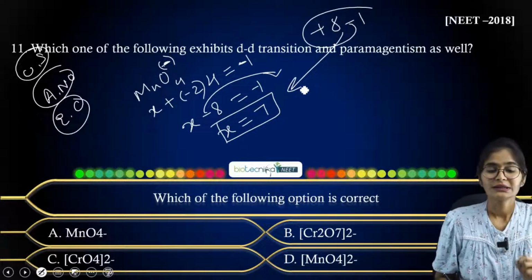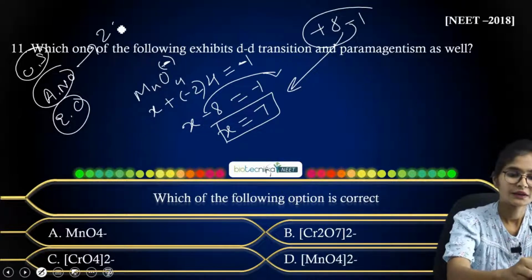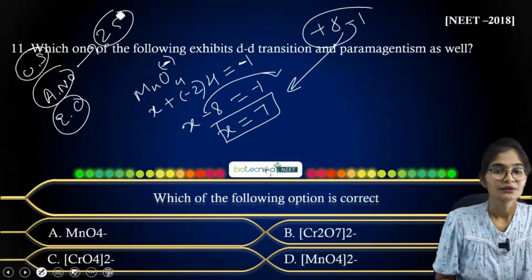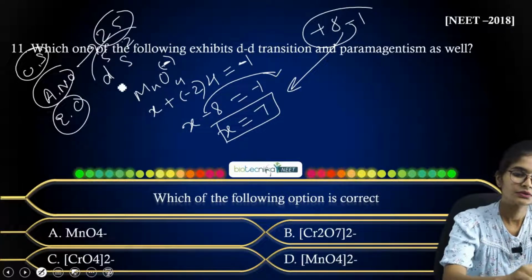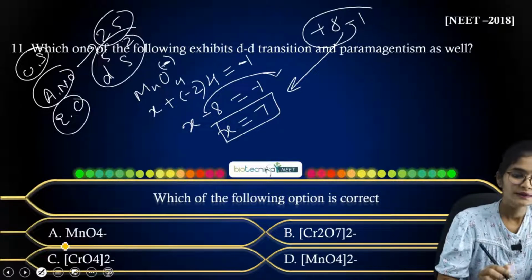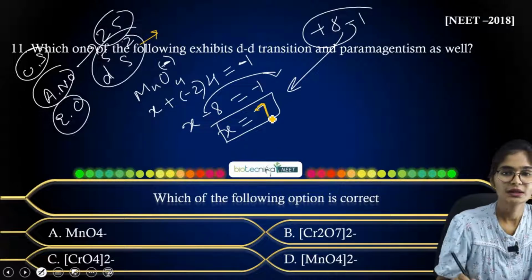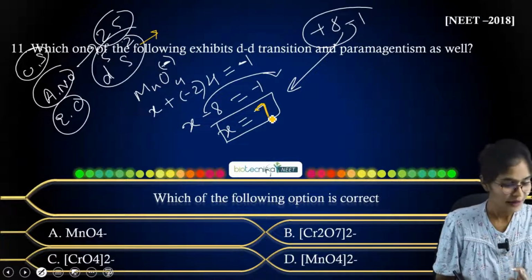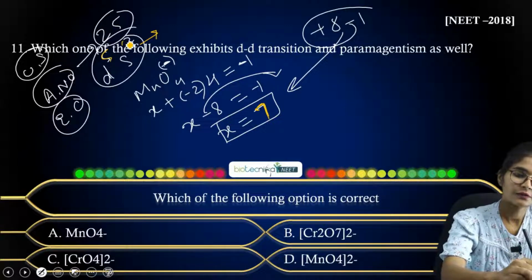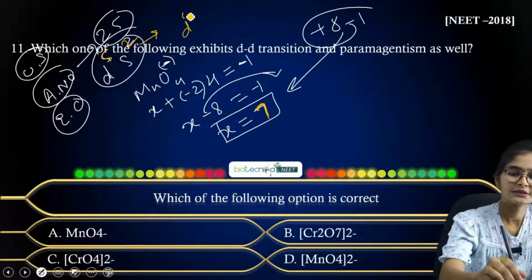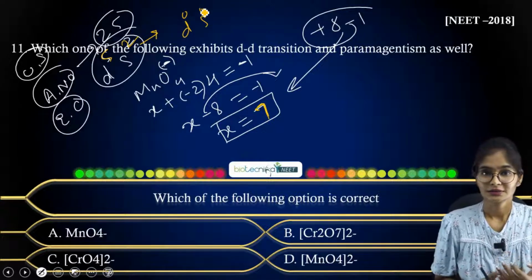Now you have to think about its atomic number. What is its atomic number? It is 25. So if it is 25, how will you fill the electrons? d5 s2, right? If it is s2, then what do you have to consider? Overall, you can consider the 7 oxidation state with respect to MnO4 minus, right? So if you consider that, then overall you have 5 plus 2, 7, so it will be a d0 s0 state, right? So it has no electron with it.